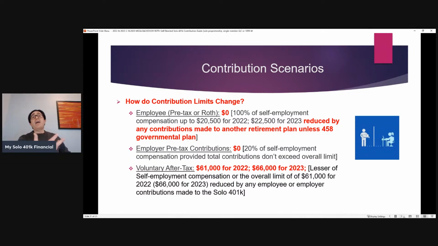So since they maxed out the contributions to their day job plan, they're not able to make any more employee contributions to the solo 401k. They're not interested in making employer contributions as a pre-tax contribution. So they just simply make 100% all the way up to the overall limit, since they have $100,000 of self-employment compensation, as a voluntary after-tax contribution. So that means $61,000 for 2022, $66,000 for 2023, which can then be transferred over to either their Roth Solo 401k or Roth IRA.